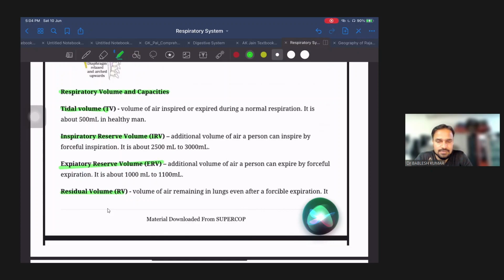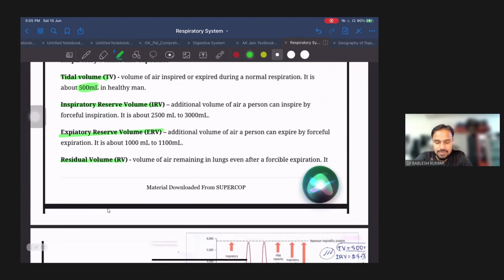Simply, whatever air is inspired or expired during normal respiration, while we are sitting in a normal position, there is no hard work we are doing, no exaggeration, and in a normal position we are inspiring. So the volume of air which gets inspired is called tidal volume. It is around 500 ml in volume.